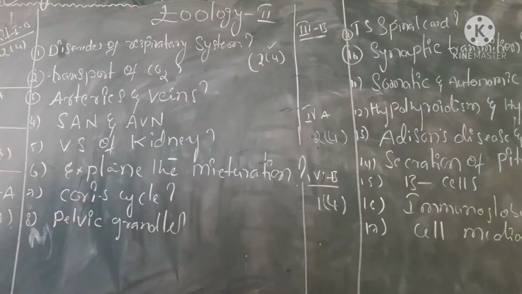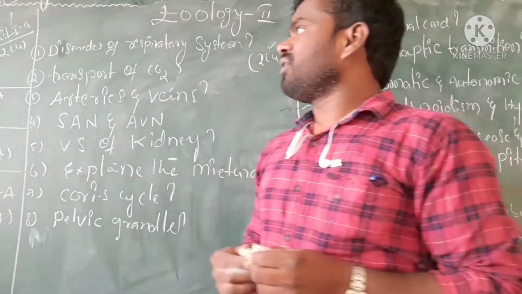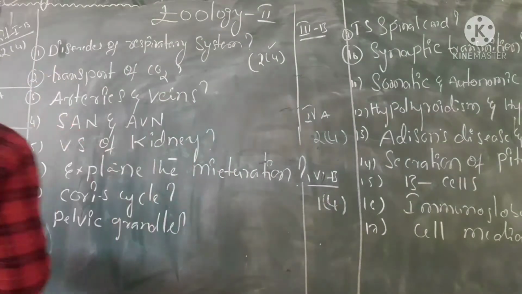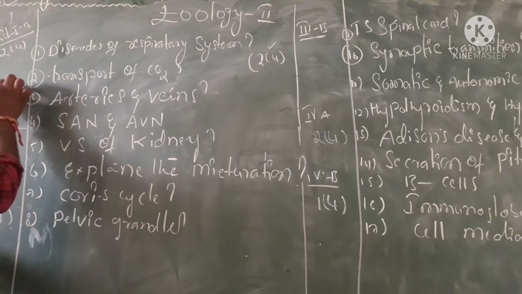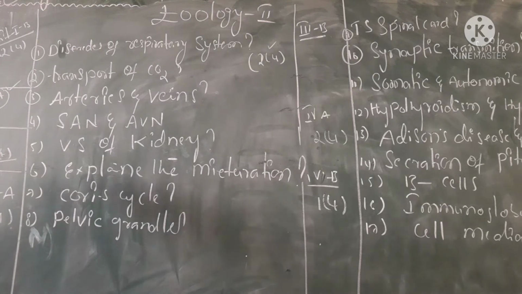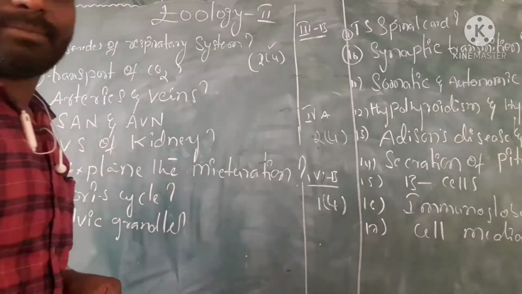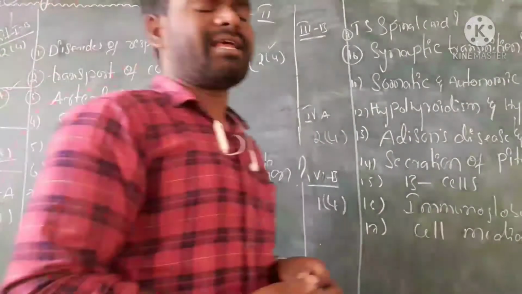I expect the same in the Intermediate Board. Then 2A and 2B are there, but in this academic year's syllabus, 2A has no 4-marks question in the blueprint; only 16 or 20 marks are given to the 2A chapter. In 2B there is one 4-marks question, especially the diagram of VS of kidney, which is a most important question, as well as explaining the mechanism of micturition.